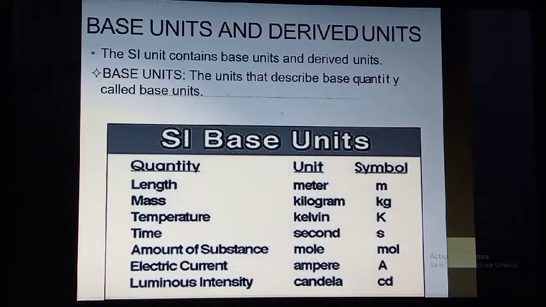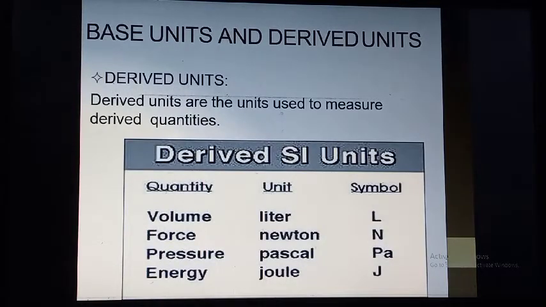The sixth quantity is electric current, the unit of electric current is given in ampere and the symbol of electric current is A. The luminous intensity, the unit of luminous intensity is candela and the symbol of candela is small cd. Next is the derived units.